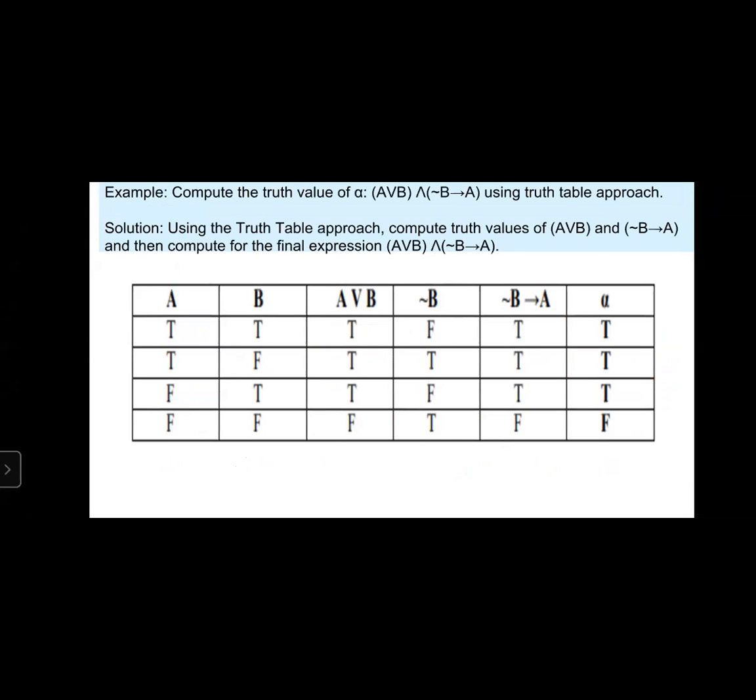Another example. Compute the truth table of the following: A or B and negation of B implies A, using the truth table approach. Here is the solution.